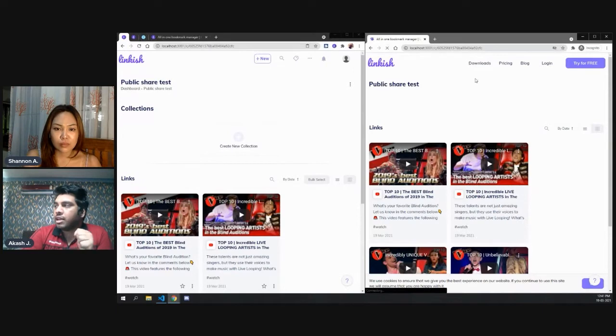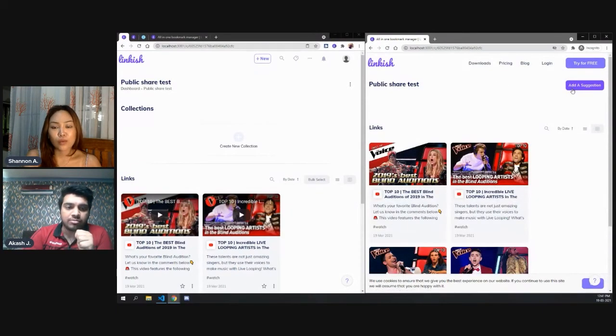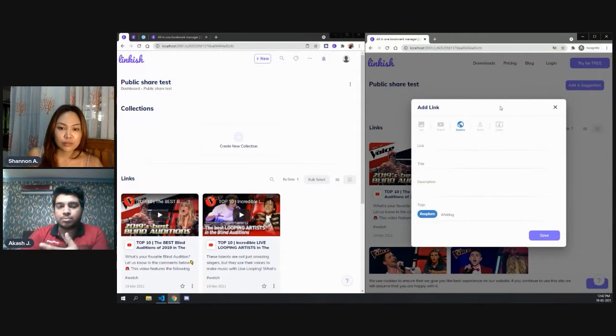I will refresh this page, and now I should be able to see a button called add a suggestion. So anyone on the internet can basically now suggest links for this folder. I'll click on this folder. I also want to point out that I'm not logged in right now, so basically anyone without an account can also add a suggestion here. I'll just click on add a suggestion, and I'll see this pop-up.